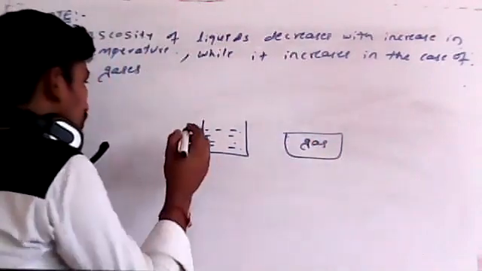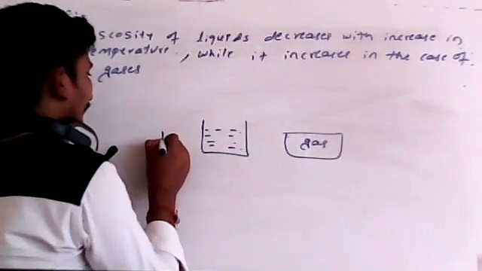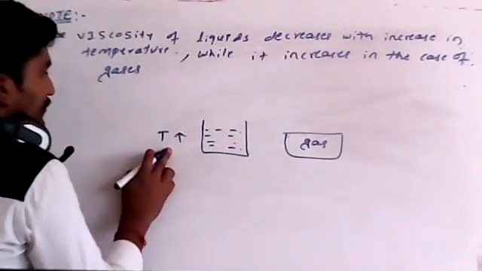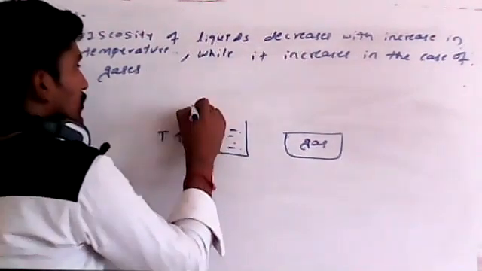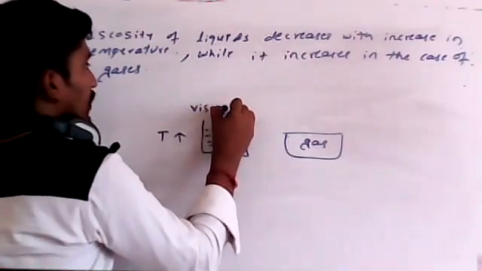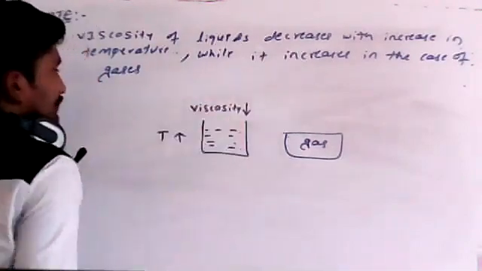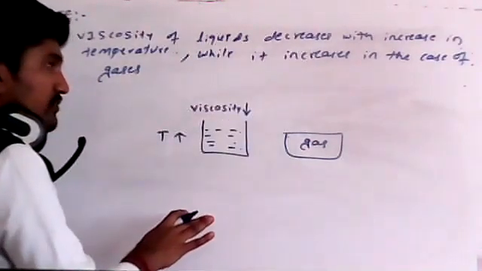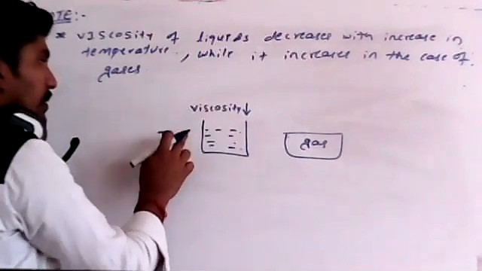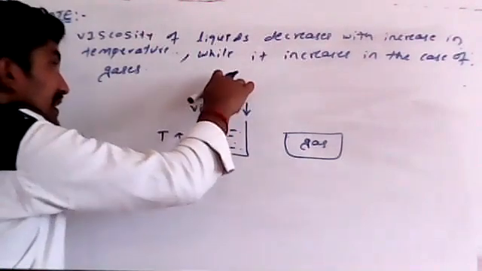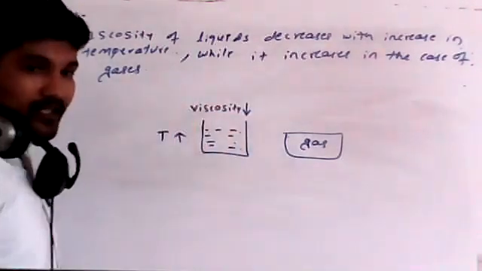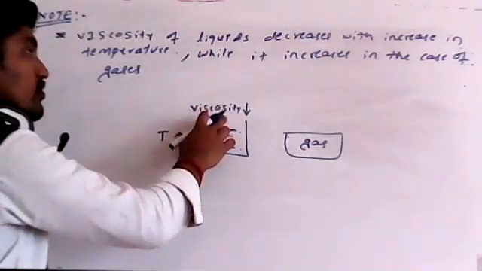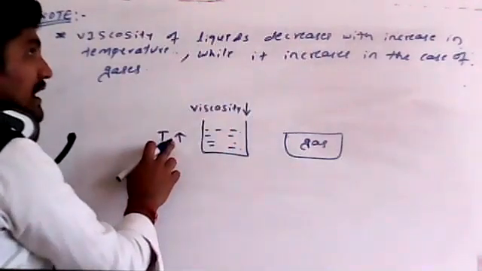In the liquid case, as we increase the temperature, viscosity goes on decreasing. It loses its viscosity on increasing the temperature.